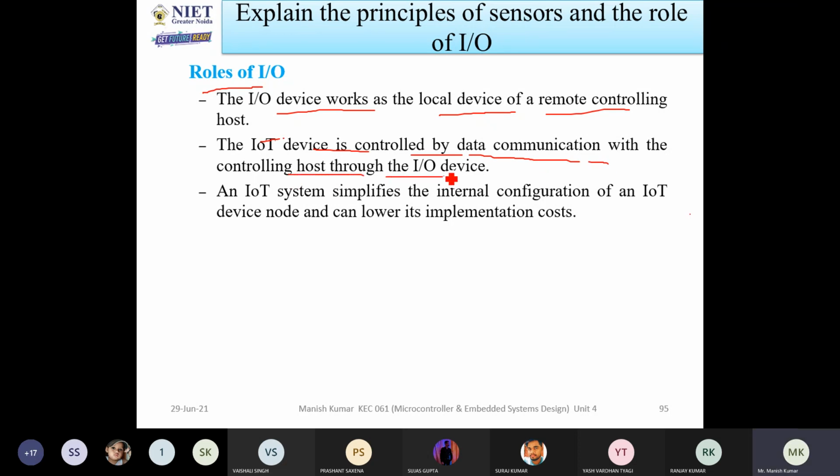Now, in the case of IoT devices, you have to take care of all the things, like which type of input is there and which type of output is there, meaning you have to control your systems. If you are able to control your systems, then from anywhere you can see what your system is doing.